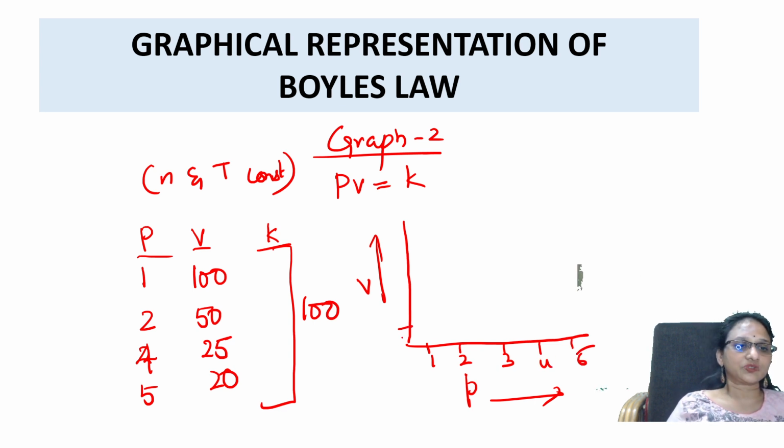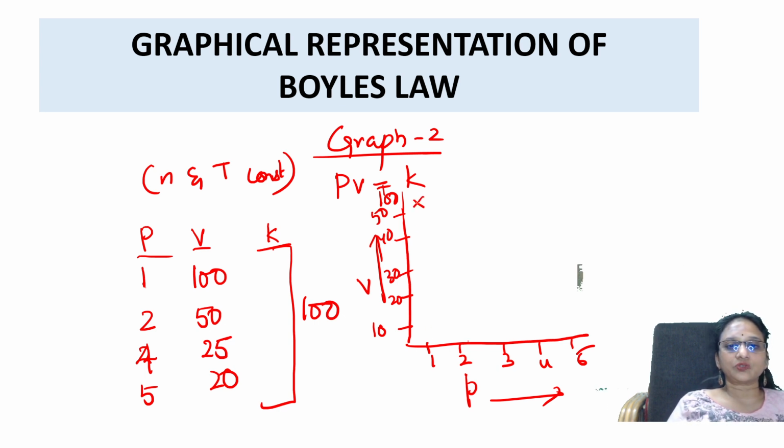Here, how much was the volume? Let us start with 10. Next is 20, next is 30, next is 40, next is 50, like that. Now you see, when pressure was 1, the volume was 100, and 100 also goes here because there's no place. When pressure was 1 atmosphere, the volume was 100.